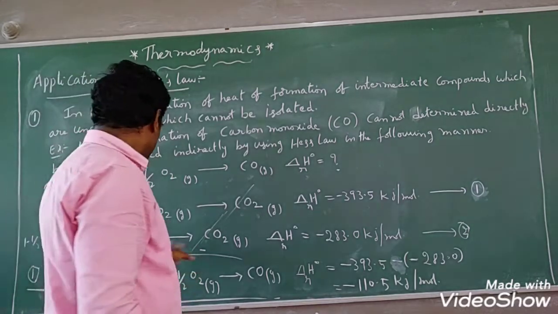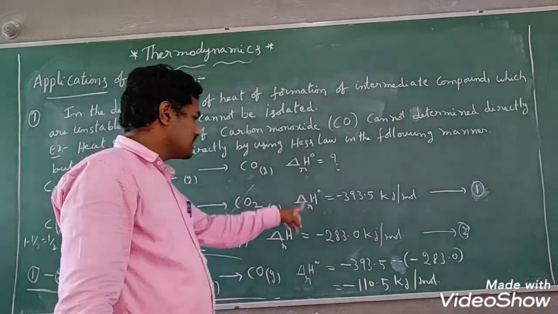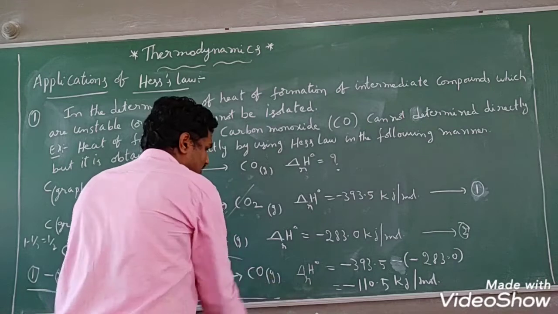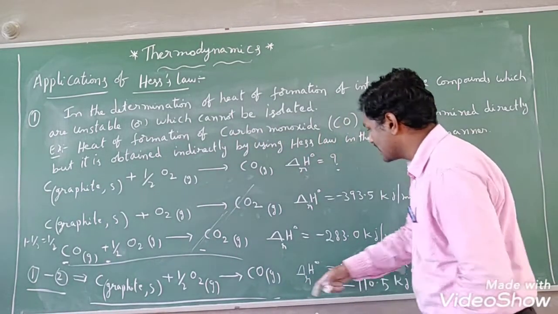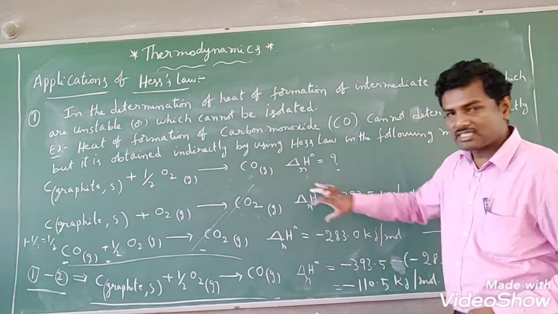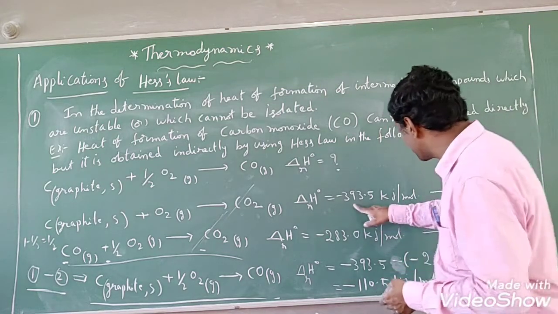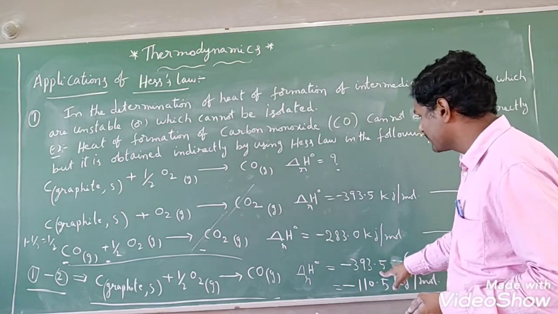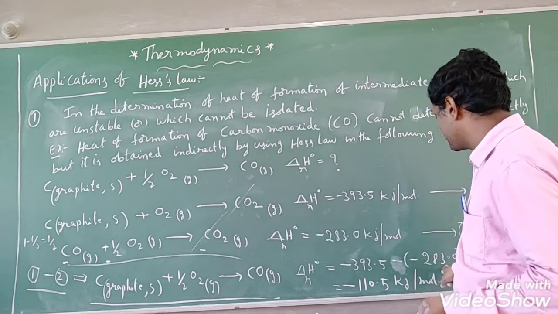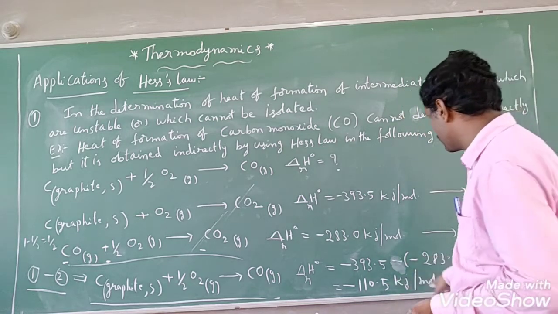So if you do 1 minus 2, whatever reaction is required, that equation only we have got. That means we have done 1 minus 2 with respect to reactants and products, and along with that the change in enthalpy also you have to take. So the change in enthalpy of this reaction is the first equation value minus the second equation value. The first equation value is minus 393.51, minus the second equation value, minus of minus 283. After simplification you will get minus 110.5 kilojoule per mole.